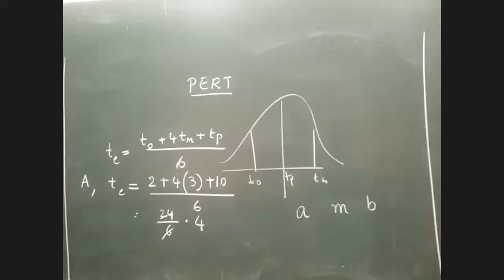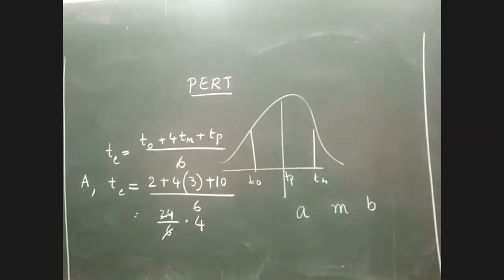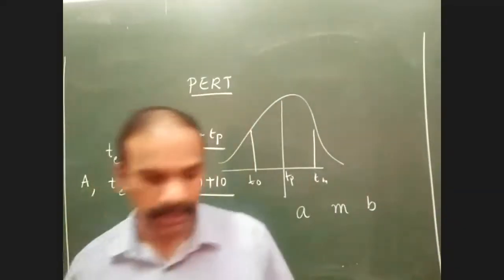Are you understanding? Did you get the point? Yes, sir. So similarly, I have to calculate the value of T for all the activities from A to G. The way I have calculated, in the same way you have to calculate the T values for all the activities. I will give you 2 minutes. Quickly, I want everyone to solve it and tell me the value. So please calculate quickly and tell me now. Write down all the values in one place. For A it is 4. Similarly, calculate for B, C, D to G. Up to G you have to calculate. Please do it now.